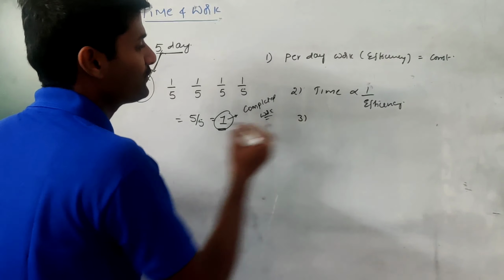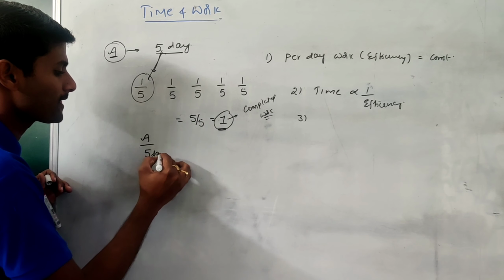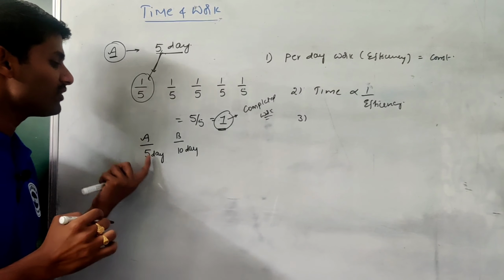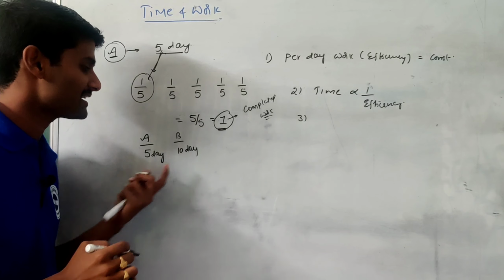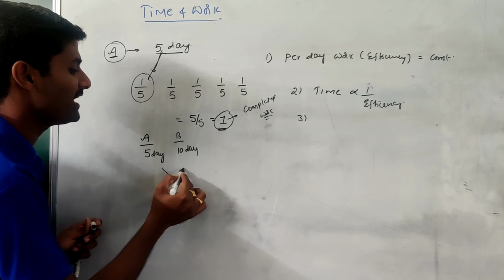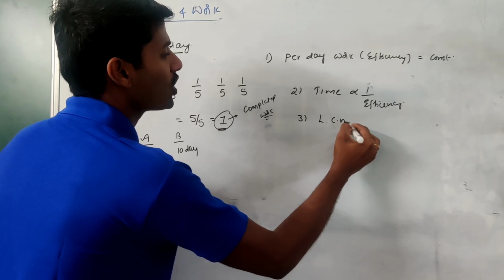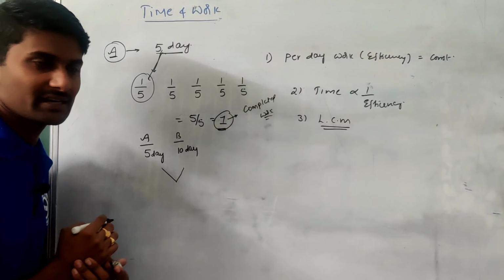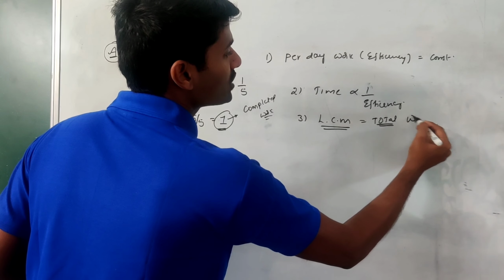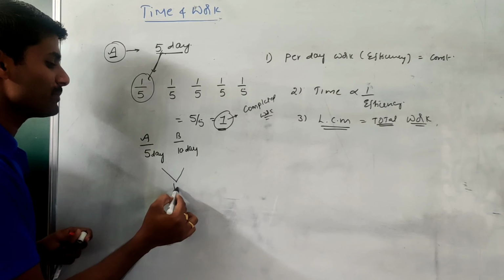Then the third point. If you are comparing two different parameters, A can do the work in 5 days, B can do the work in 10 days, but we don't know how much work it is. So first we need to identify the total work. The total work always depends on the LCM of the given parameters. So the LCM of those numbers is given as the total work. For 5 and 10, the LCM is 10 days.